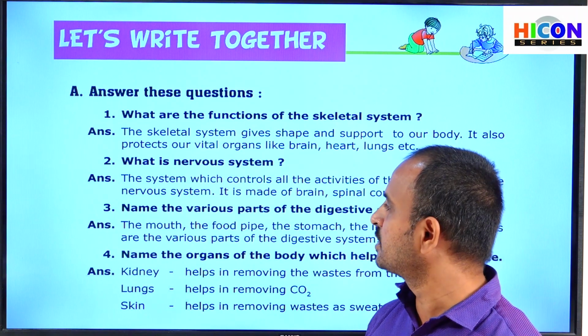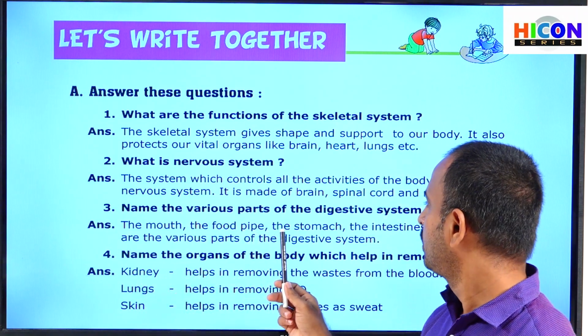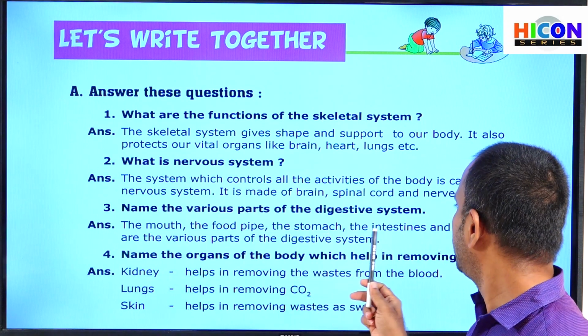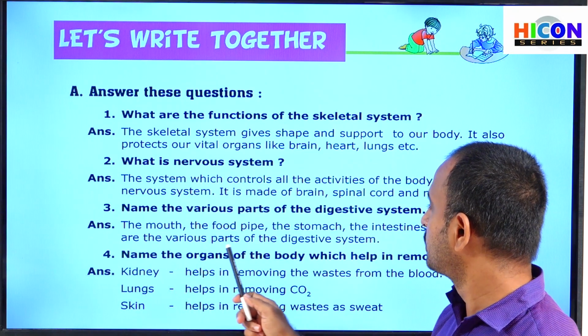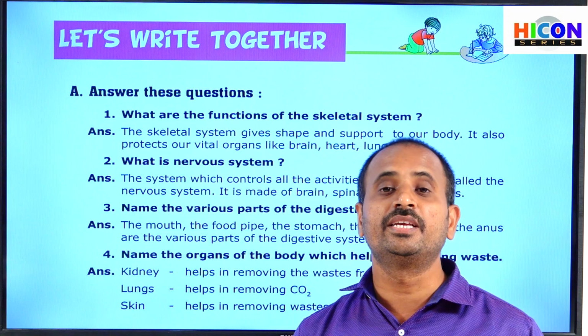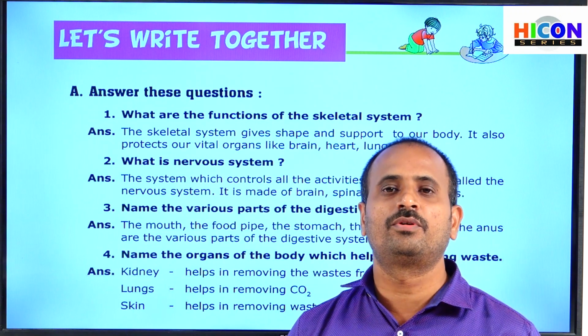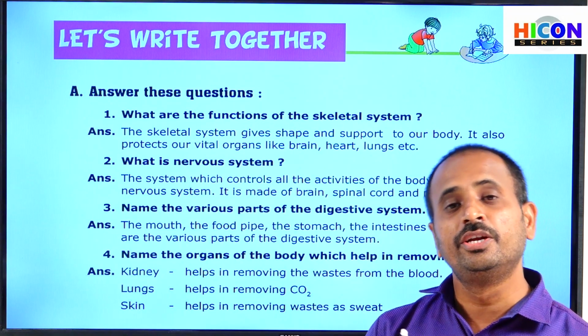So children, see the answer here. The mouth, the food pipe, the stomach, the intestines, and the anus are the various parts of the digestive system. The digestive system is one of the important systems in our body. It converts our food items into simpler form.